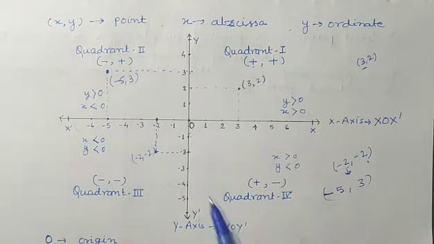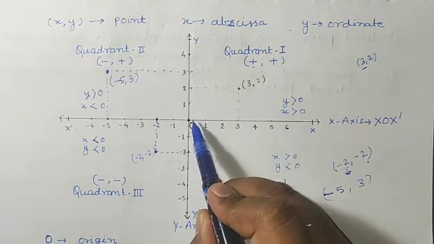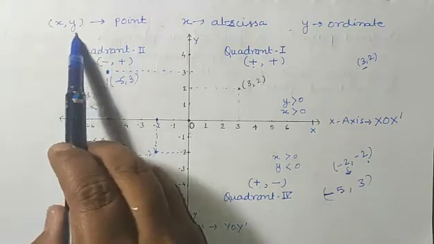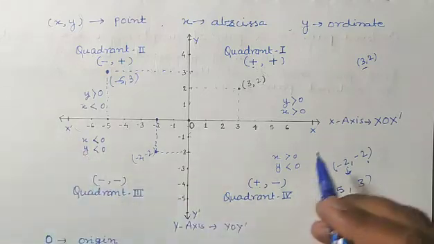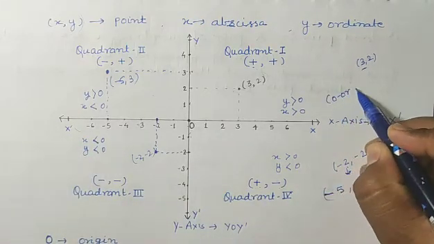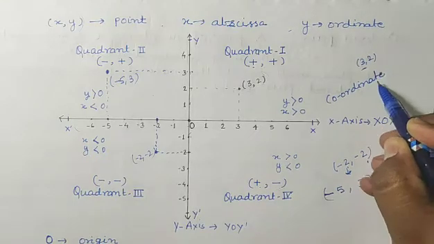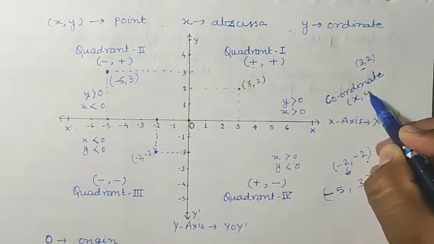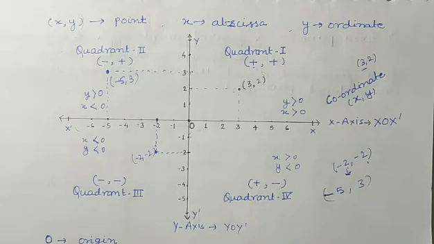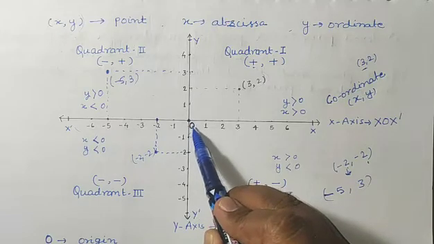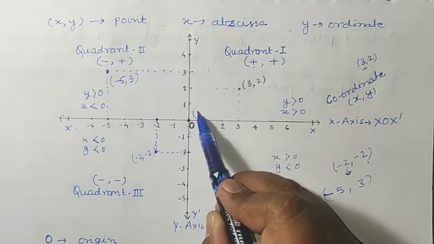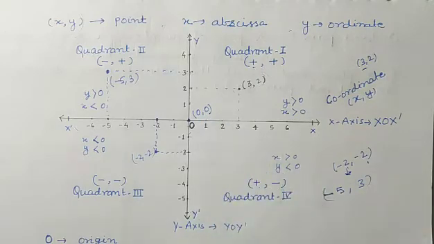Yes, one more thing, the coordinate of this point will be known as what, students? This will be known as the address of the point that we used to write like x comma y. This is known as coordinate. The address of the point that we used to write like x comma y is known as coordinate. So what is the coordinate of O? Suppose this point is known as origin and its coordinate is 0 comma 0, means its address is 0 comma 0.